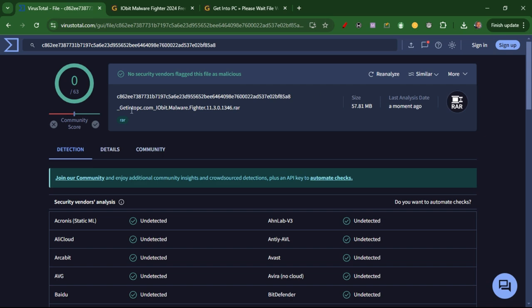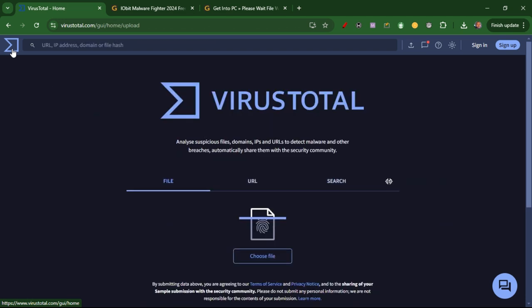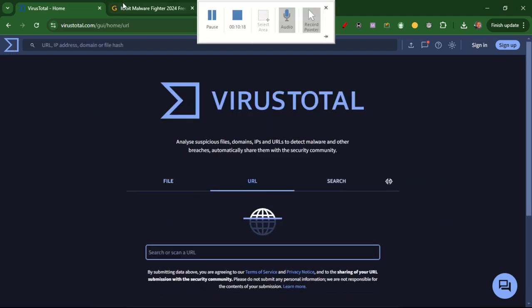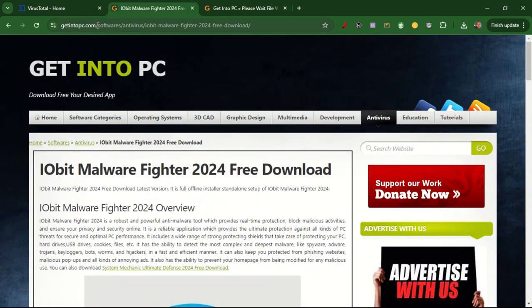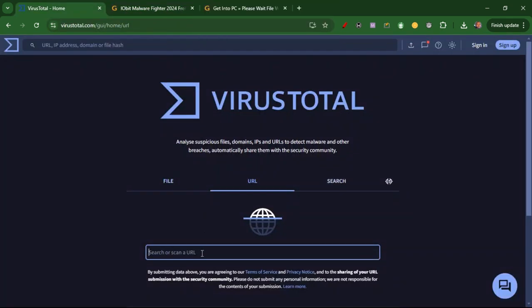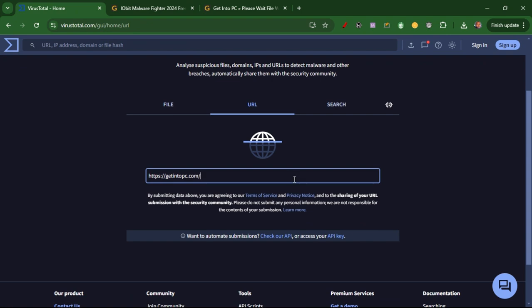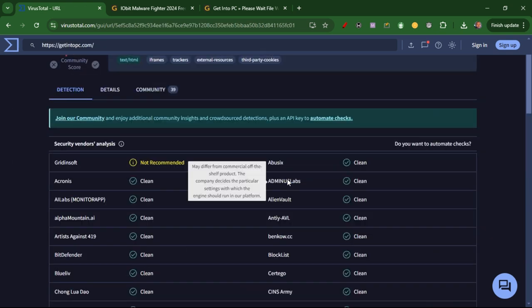Another mistake that we make as people concerns the URL. I'm still going to be using this same URL as a case study. I'm going to come to this place and scan the URL, and let us see what we're going to get. The URL is being scanned now. As you can see, everything is clean.